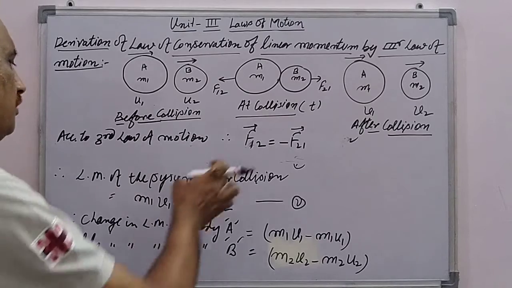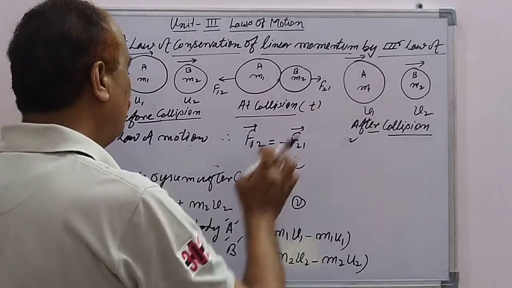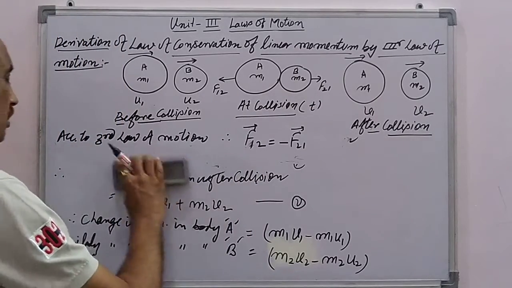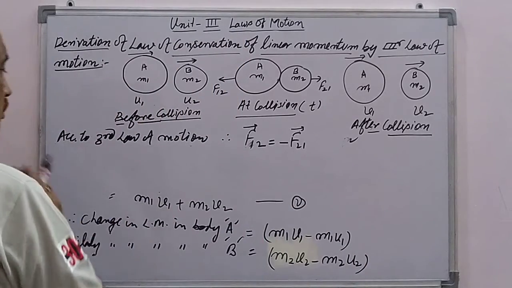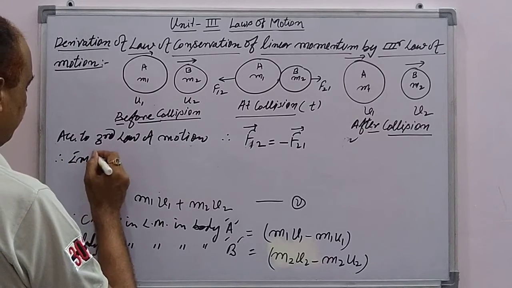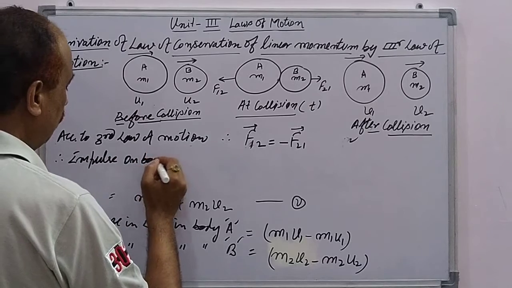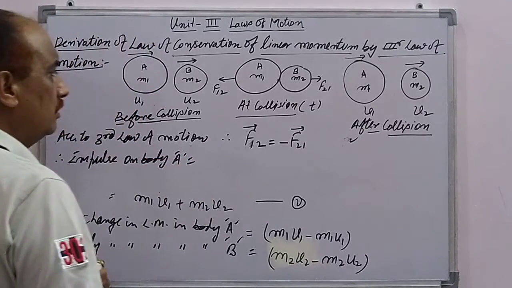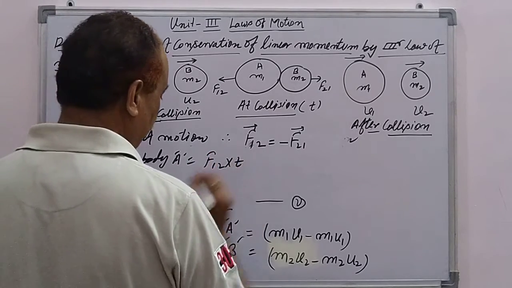If such a force acts during the collision for a time t, we can find the impulse on body A. Impulse on body A is force into time, that is F12 times t.